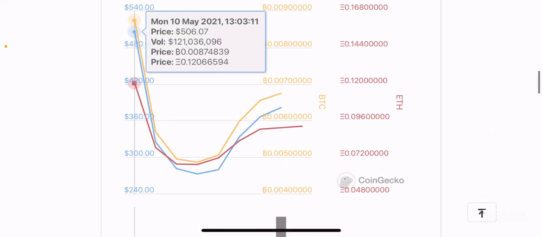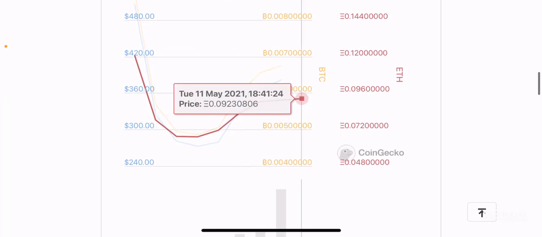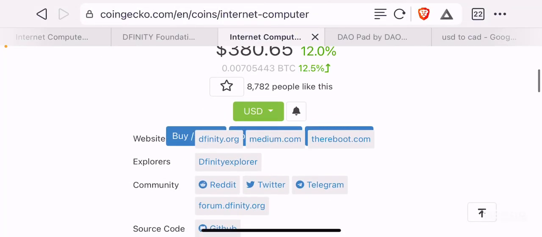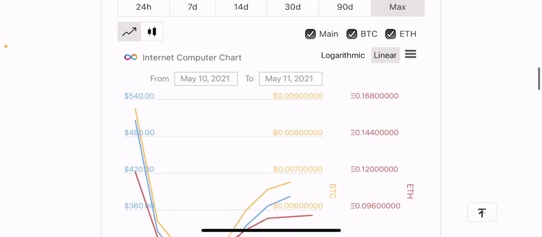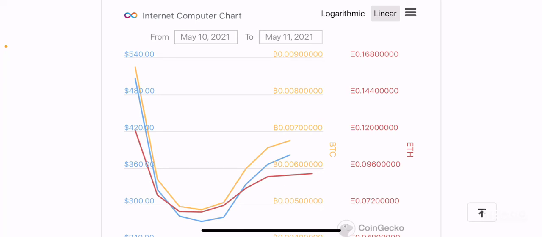If you take the Ethereum comparative, it was worth 0.12 Ether per token and dipped and reached a low point of 0.06 Ether per token, and now it's stabilizing at around 0.09. Again, as I mentioned, since the euphoria about this new token listing has still not gone, I do see that it's better to wait for some time to see the token price going down in not only dollar comparative but also in Bitcoin and Ethereum comparative, so that you guys can wait and purchase it when it's really low.